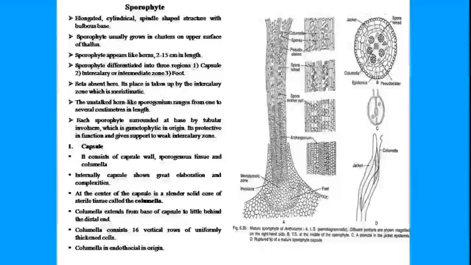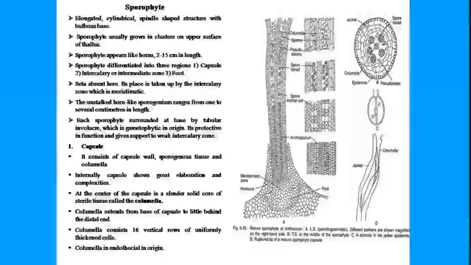They actually usually grow in clusters, or they may occur singly on the upper surface, and they grow up to 2 to 15 centimeters in length. That is quite a long thing if we compare other sporophytes of the liverworts and mosses. So in the field, if you want to visualize which thalloid genus is hornwort or liverwort, then this is a good giveaway, that is the presence of the horn-like structure. We can definitely identify them with these structures.